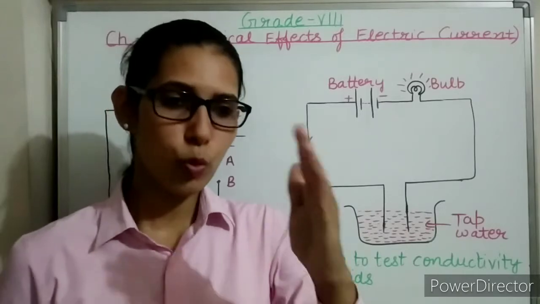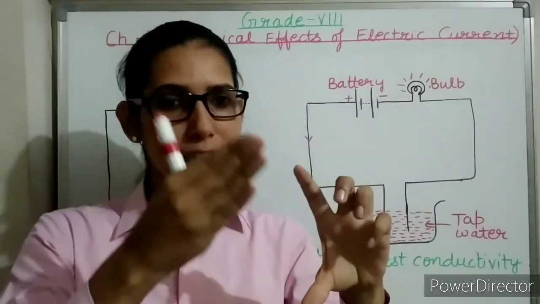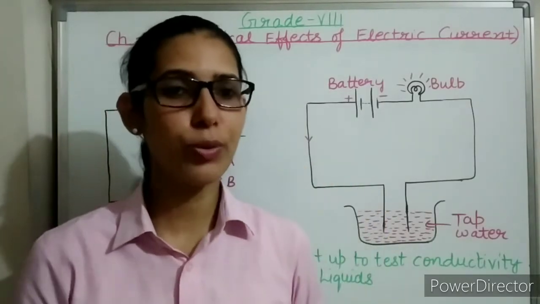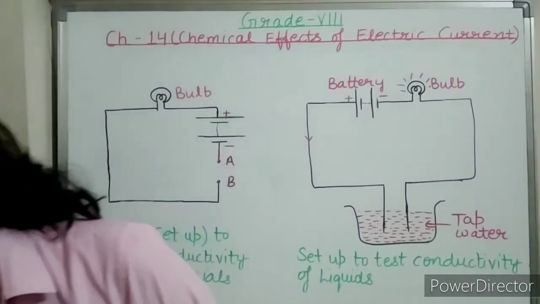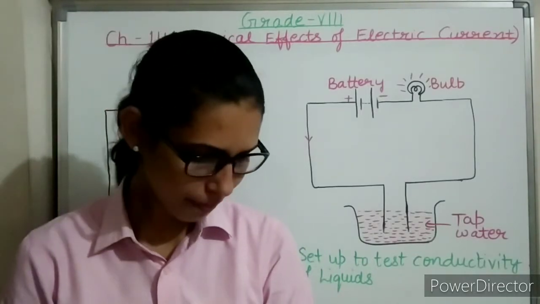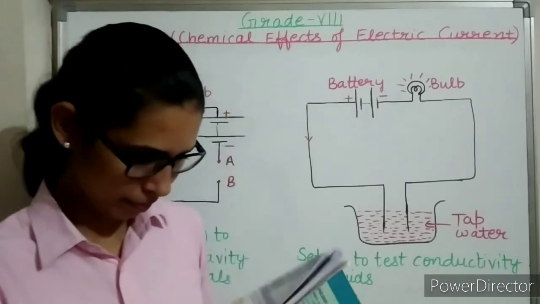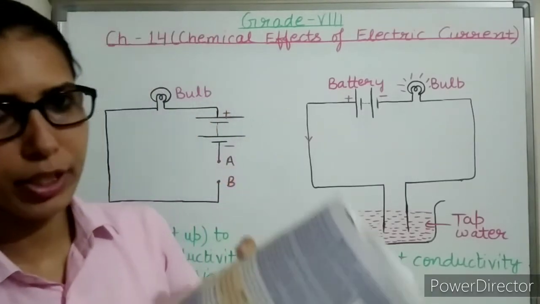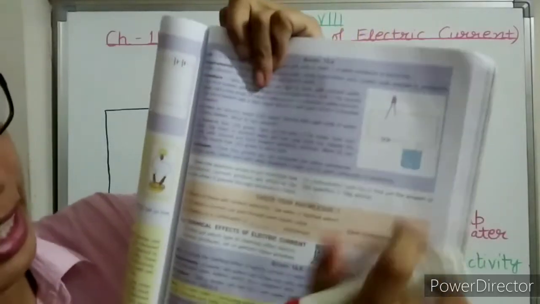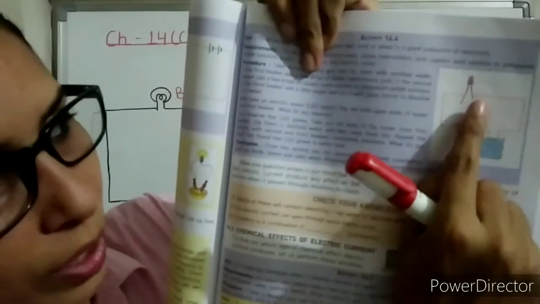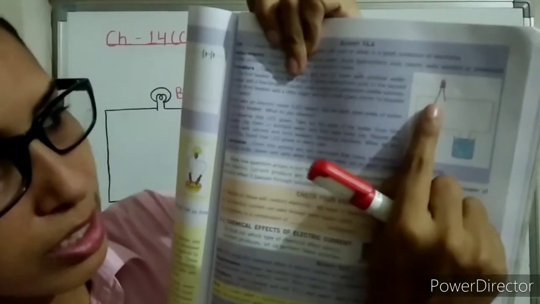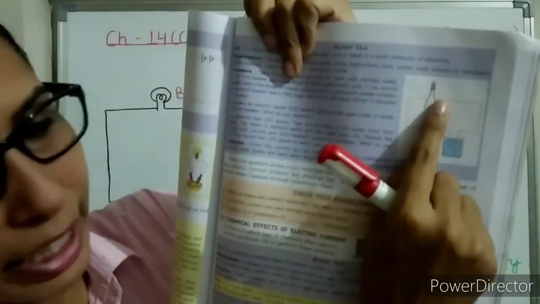What is an LED? LED means light emitting diode. An LED has two legs. One leg is slightly longer than the other. The slightly longer leg is known as the positive terminal. Let me show you in your book, on page number B59. You can see very clearly that one leg of the LED is longer and one is smaller. This is the positive terminal and this is the negative terminal.